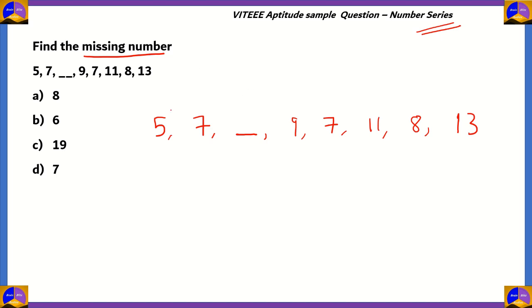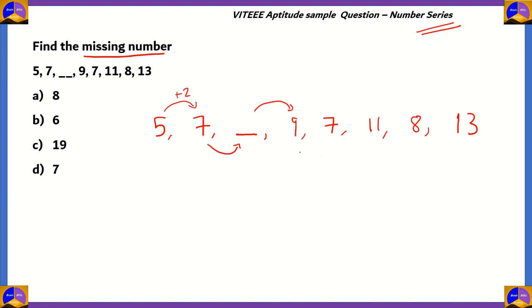So 5 and 7 have a difference of 2. So 5 plus 2 gives you 7. 7, we don't know the term here, and that means this operation is also unknown.